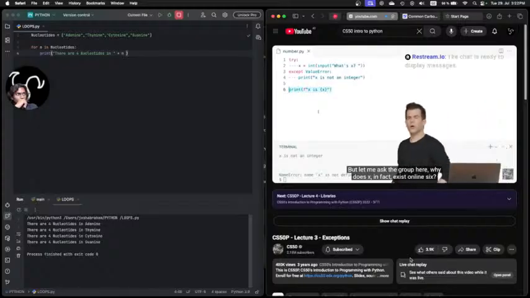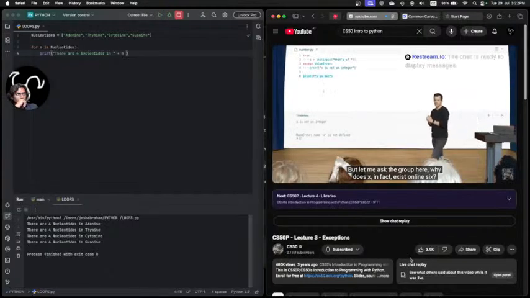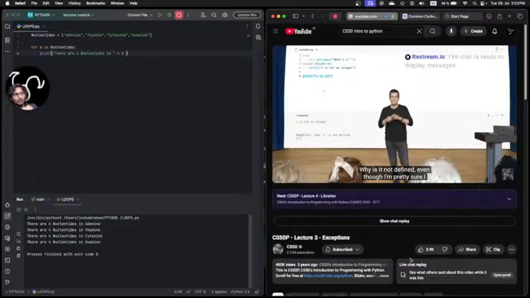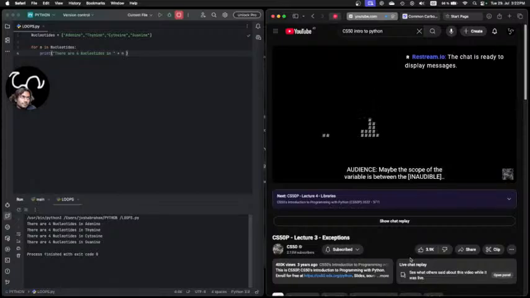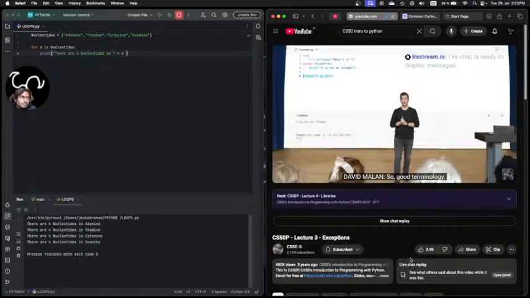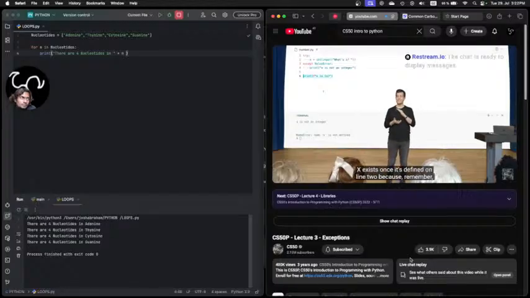But let me ask the group here, why does x not in fact exist on line 6? Why is it not defined, even though I'm pretty sure I was intending to define it on line 2? Maybe the scope of the variable is between the try block. So, good terminology. Scope refers to the portion of code in which a variable exists. That too, though, isn't quite right in Python. That would be true in C, C++, and Java, where indentation or curly braces tend to define the scope of a variable. But again, here in general, and this worked a moment ago, x exists once it's defined on line 2, because remember, I printed out "x is 50" a little bit ago.